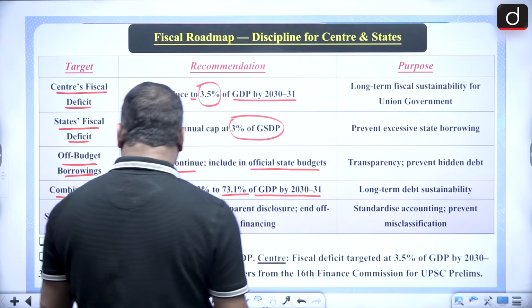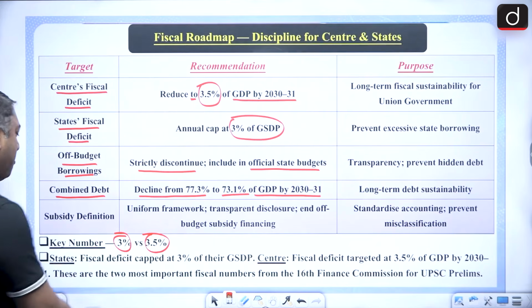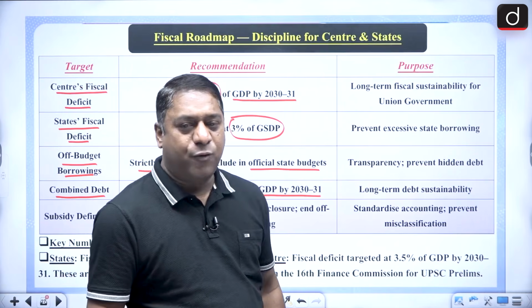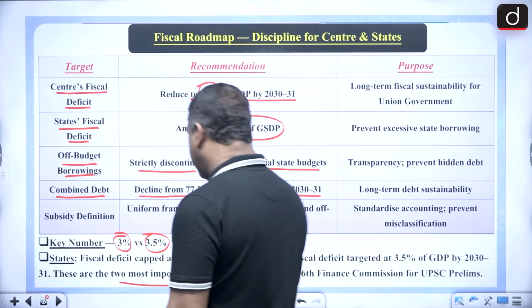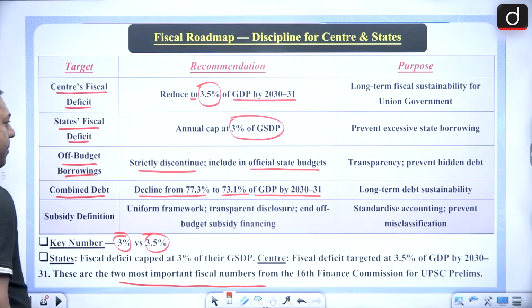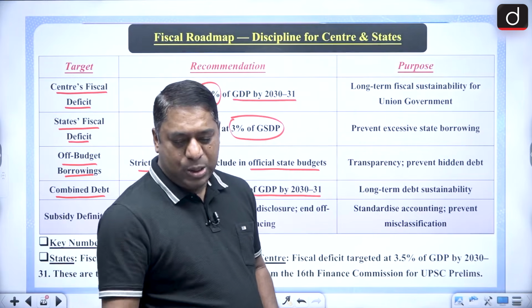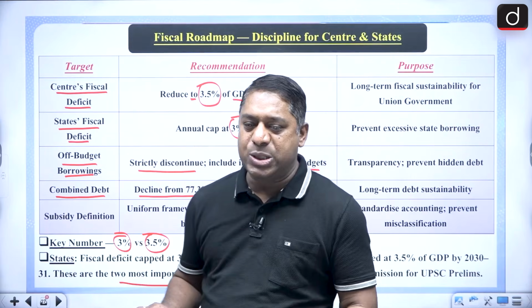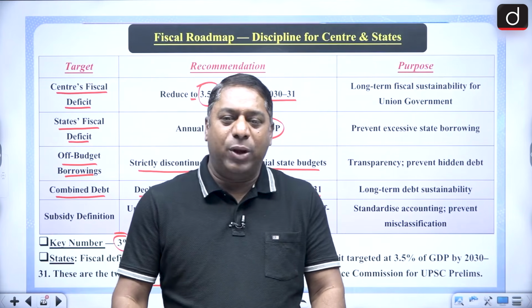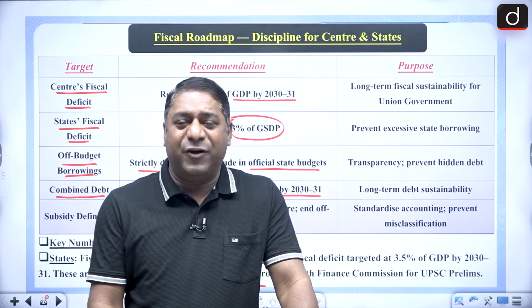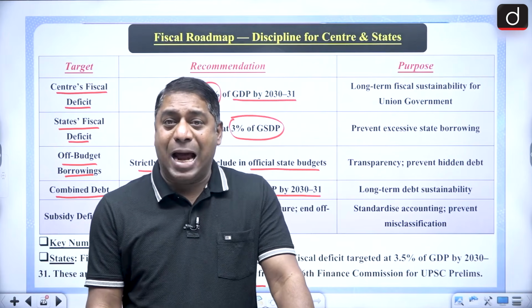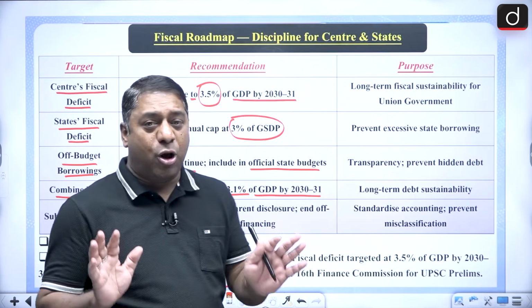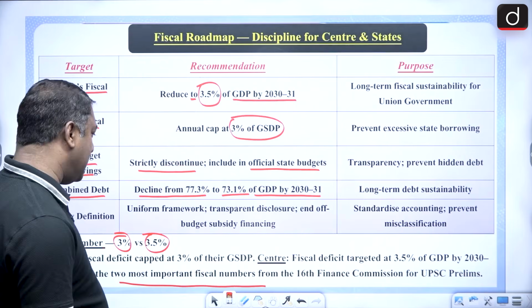Okay, 3.5%. So these are the 2 very important numbers from the 16th Finance Commission for your prelims exams. Remember it. Now, the entire Finance Commission is, in one way, finished. So till now, we have completed the Finance Commission, MSP, and also GDP and GNP and all. Okay. So these are the topics which we have covered.